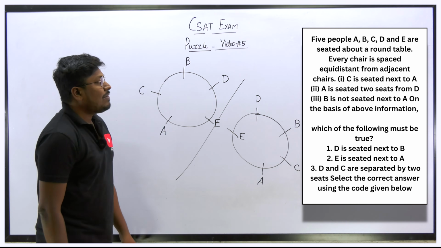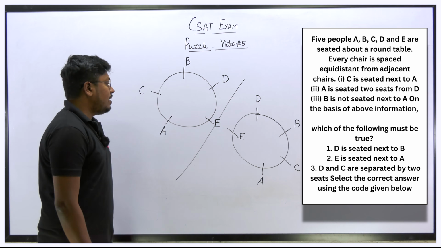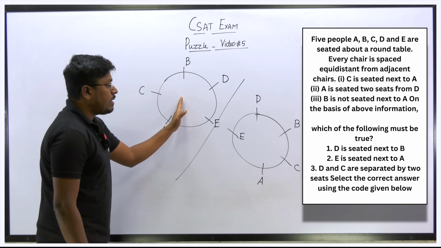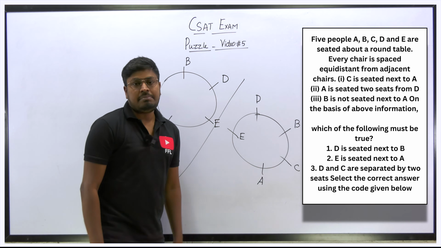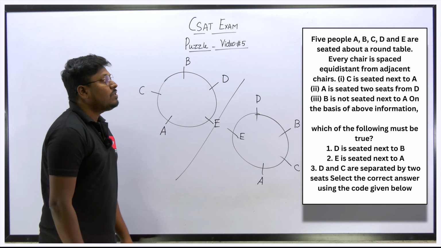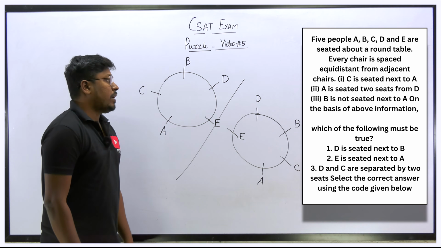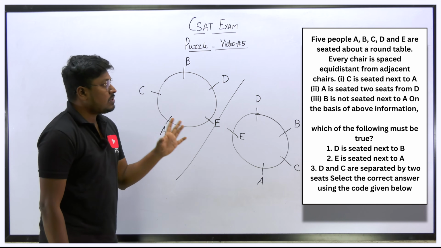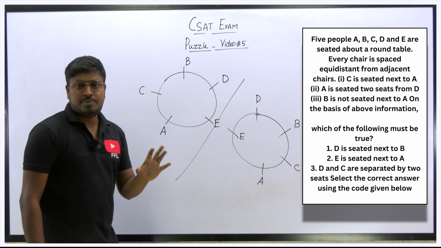Finally, they have given only 3 points, right? After fixing the clues, we got 2 possible diagrams. Either this diagram can be correct or else this diagram can be correct. The question they are asking is, which of the following must be true? They have given 3 points, so we have to decide according to the code which point is correct.